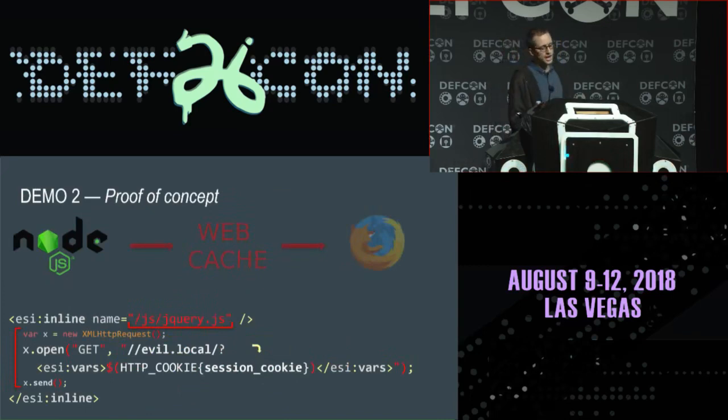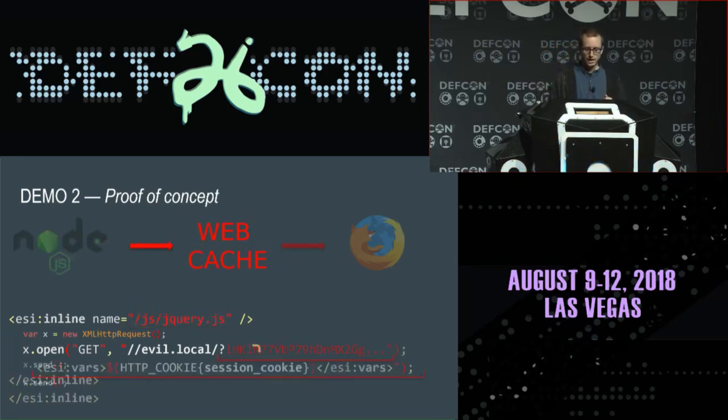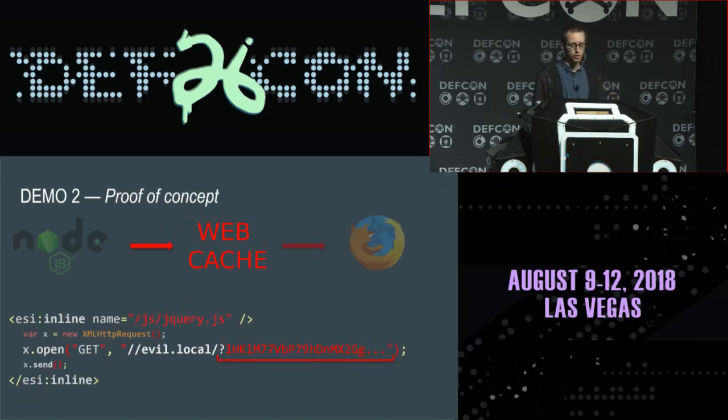This tag is pretty easy to understand. It allows the ESI engine to override any cache entry with arbitrary data. So here, we're going to override jQuery.js with arbitrary content. What a great idea. So jQuery.js is going to be filled with the content that you see here, which is basically an AJAX request. Once the user refreshes, the file should trigger an AJAX request to our evil local server, and this is going to get expanded, meaning that I'm going to get their cookie again because there is no cookie whitelisting in Oracle Web Cache.